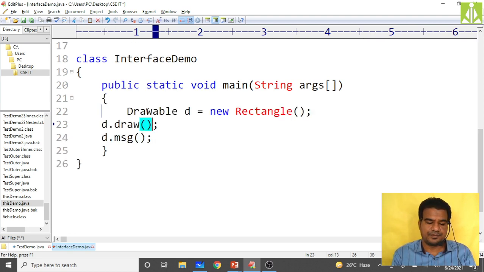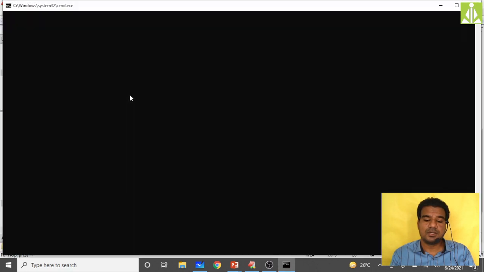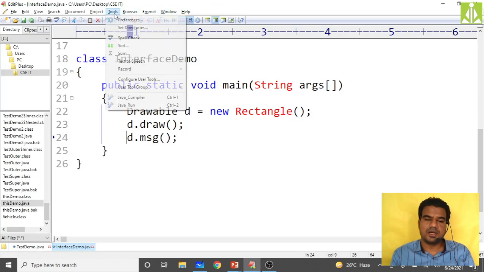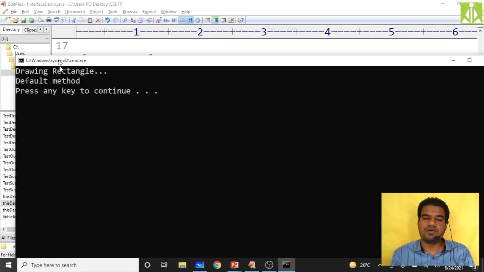Okay, sorry. Okay, now save it, compile it. Okay, compilation successful. Now run it. As you can see, drawing rectangle and default method.